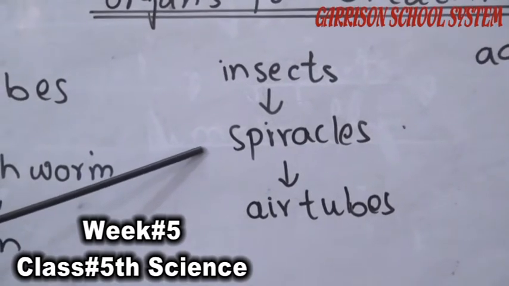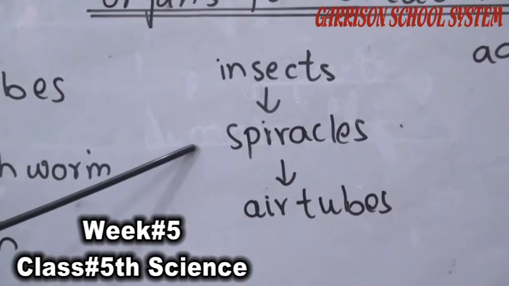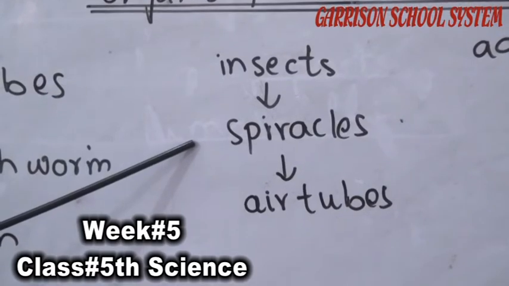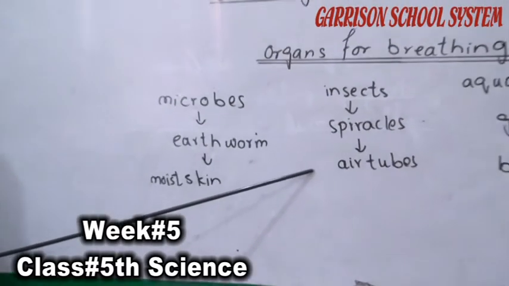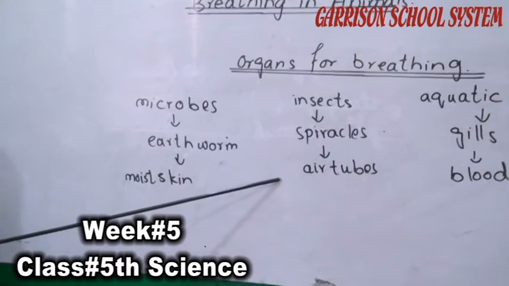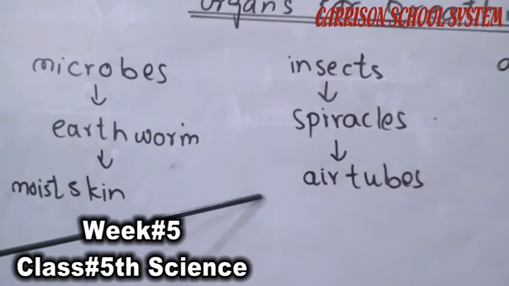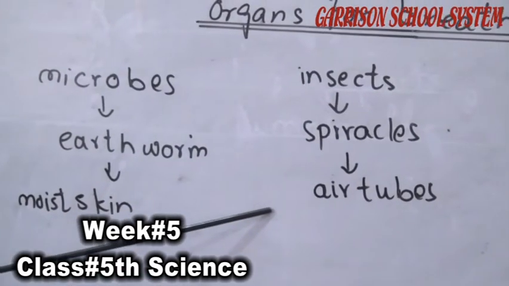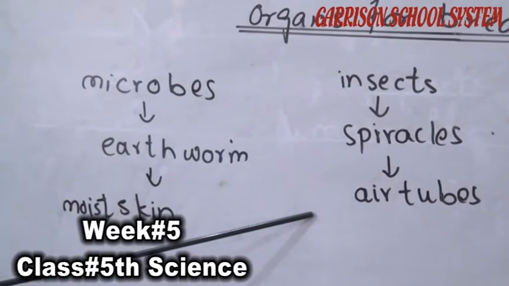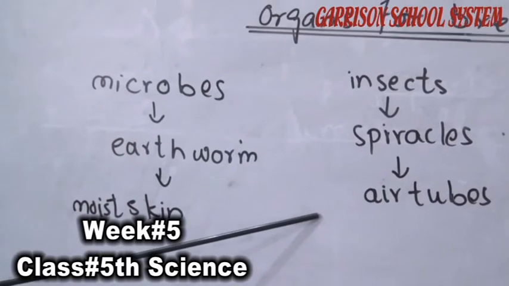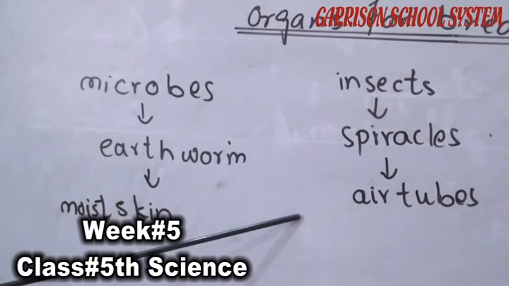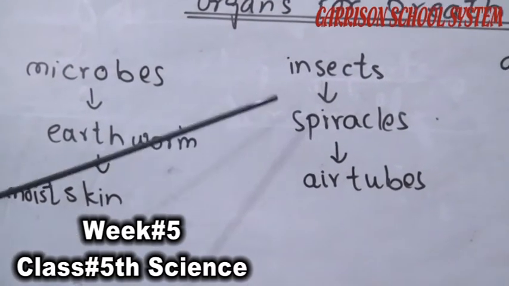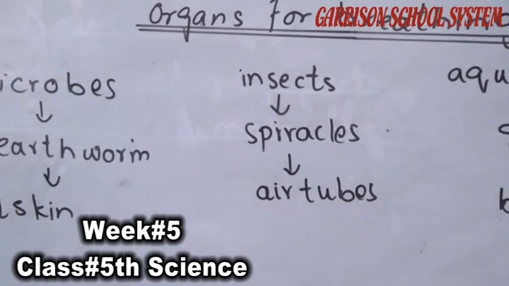These spiracles help to exchange the gases, meaning intake and outtake of the gases, and these gases pass towards the air tubes. Air tubes are present inside the body. In every part of the body there is a network of air tubes. The different parts of the body take in oxygen and give out carbon dioxide through these air tubes.